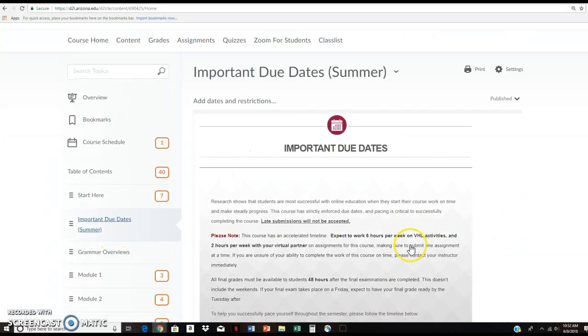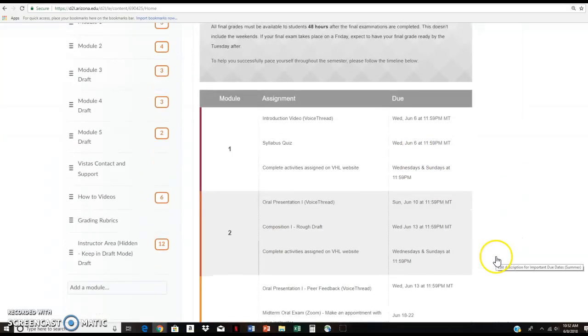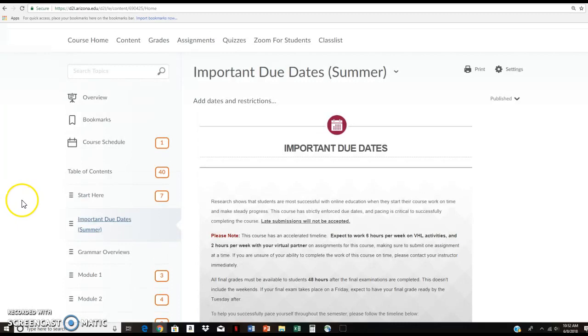Okay, we're going to see what is going to be due this week. So it looks like we're going to be completing the rest of our VHL activities. And also don't forget that we have to do the oral presentation. And included in your activities for this Sunday are the partner dialogues. So that's what we have to get done.